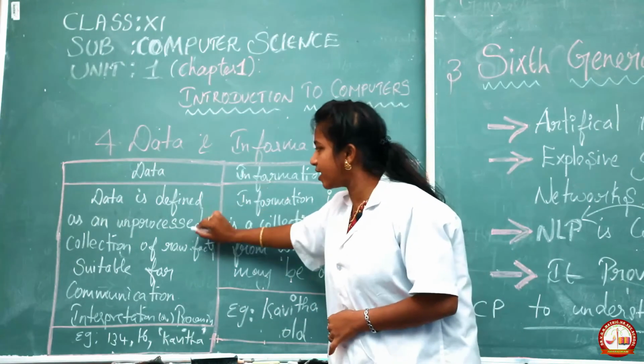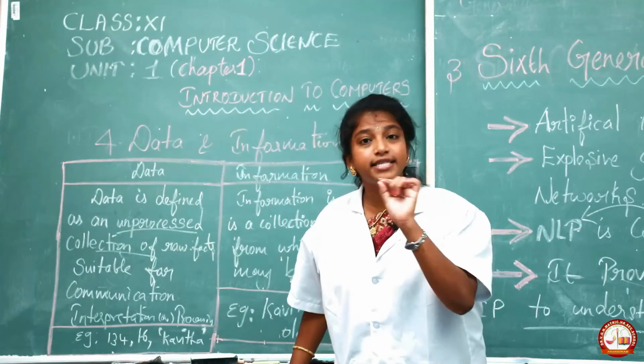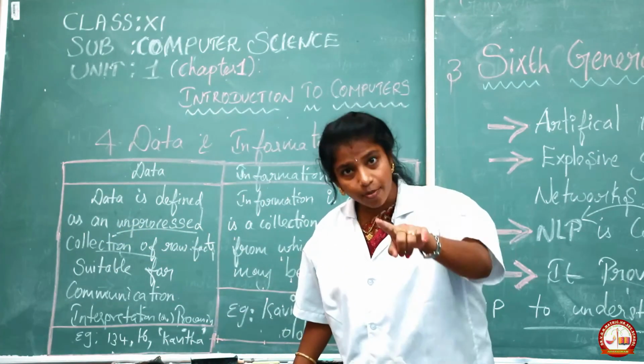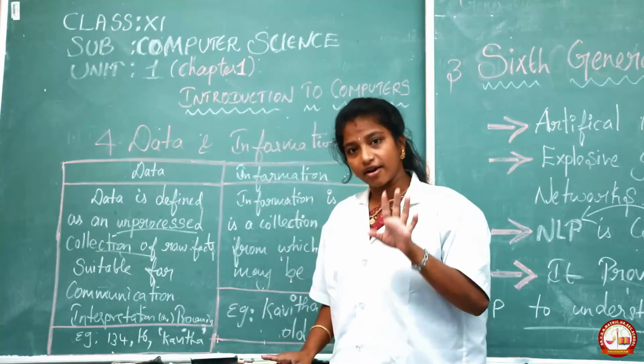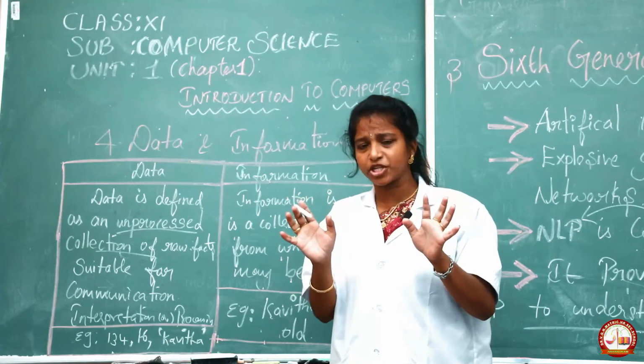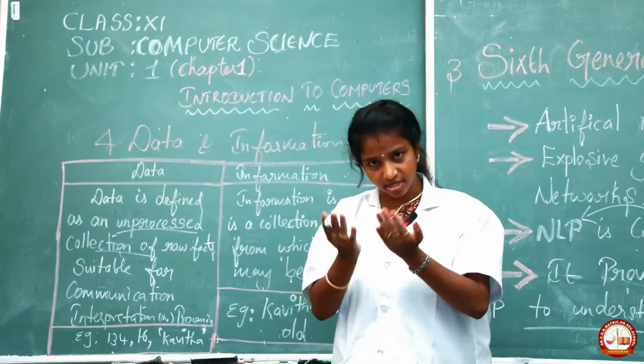When data is an unprocessed collection of data, it doesn't give the complete information about that. For example, 134, 16, Kavita, is a single piece of information. There is no conclusion in it. That is called unprocessed data.